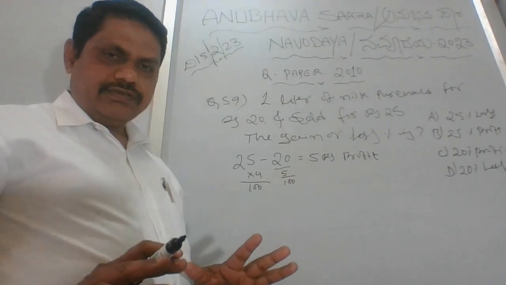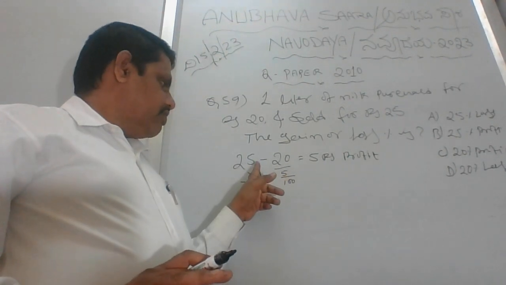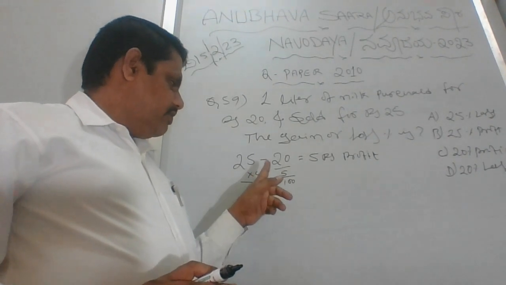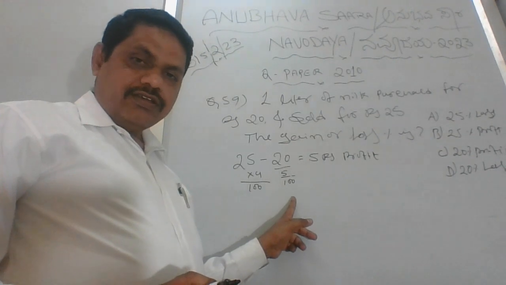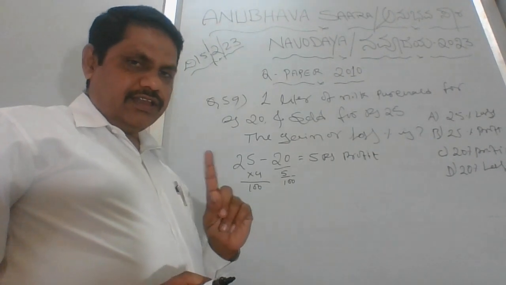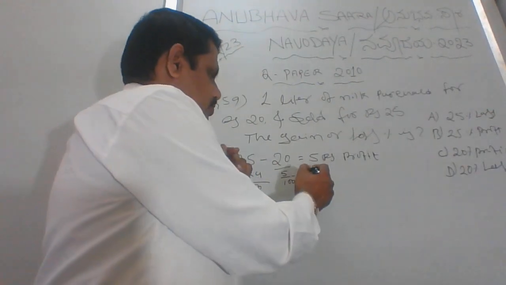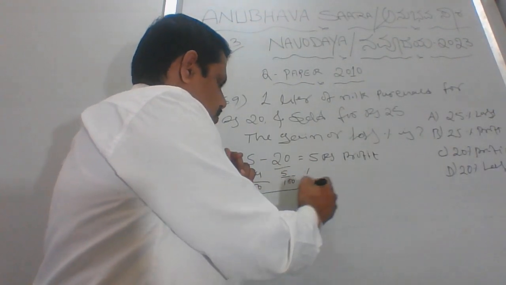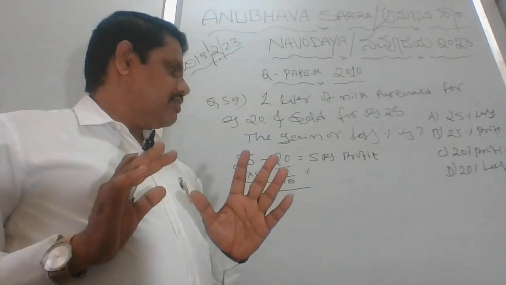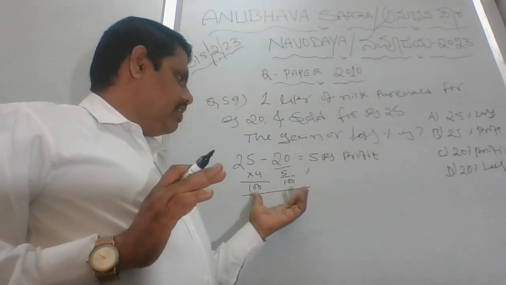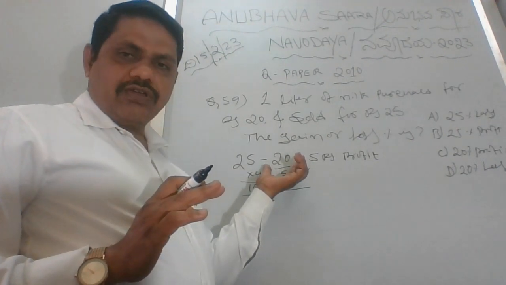Clear? Clear, no? Okay. So 25 by 100, 25 by 100. Clear? 100 is nothing but a percentage. So we have got one step of the idea of what exactly we have to do next. Fine. So here, how many liters of milk do I have now with me?